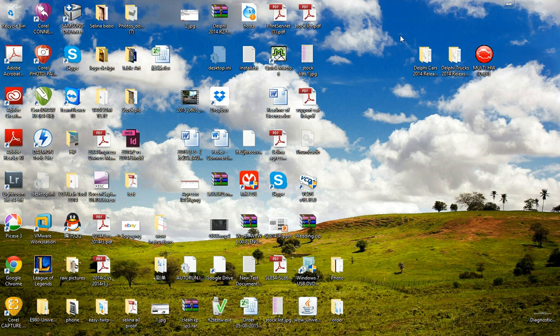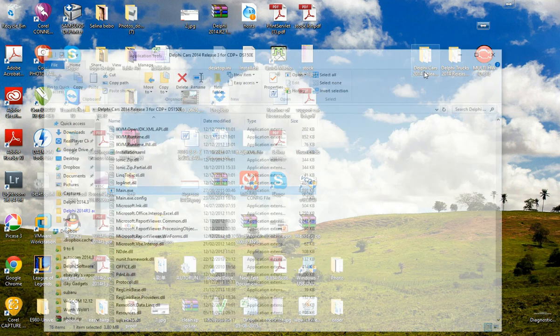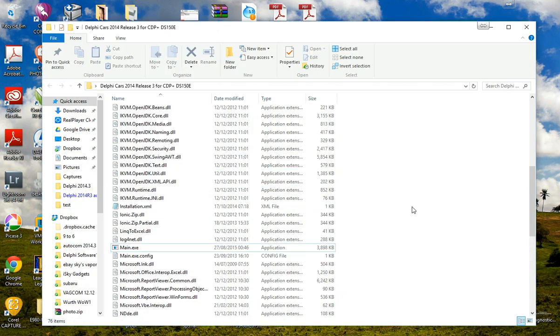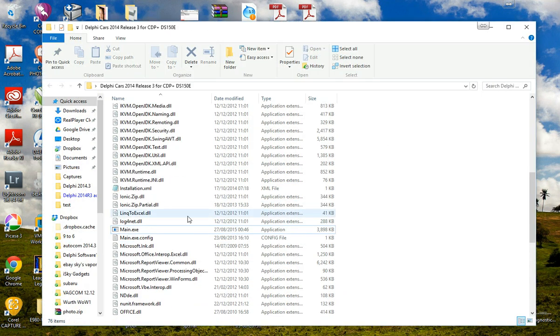First, you will need to copy the software folder from the DVD to your computer, and then open one of the software folders. Now I'm opening the car software folder, and then look for main.exe and open it.